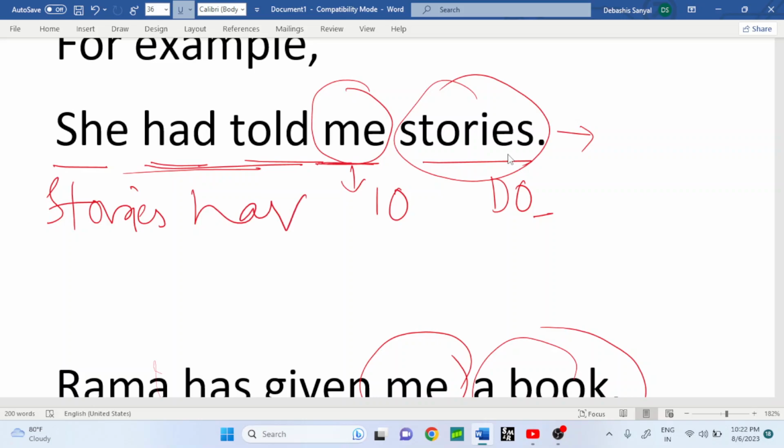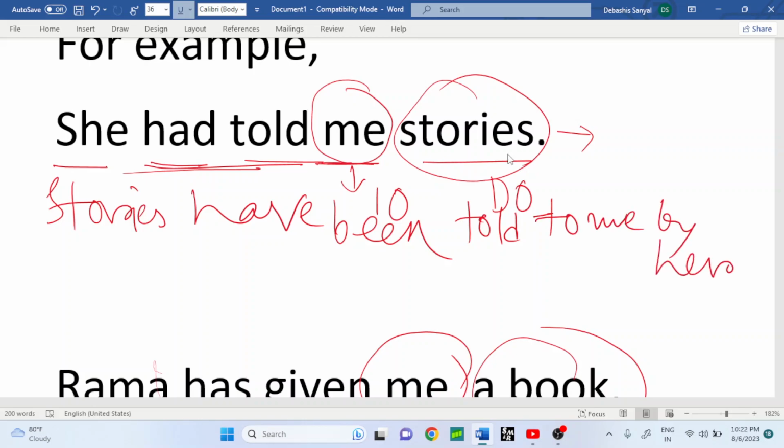Stories have been told, third form of the verb. Stories have been told to me by her. Remember, it's a passive one, and if the sentence starts using the direct object, then we have to use to after the verb. But without to is also right in modern grammar. If there is no to, it will also be a correct one. Then stories have been told to me by her.